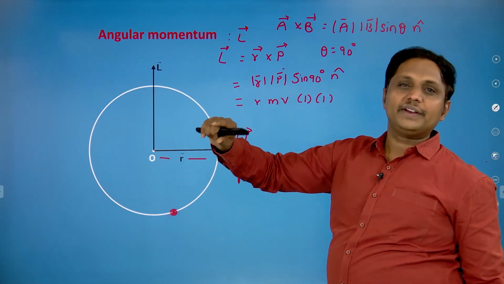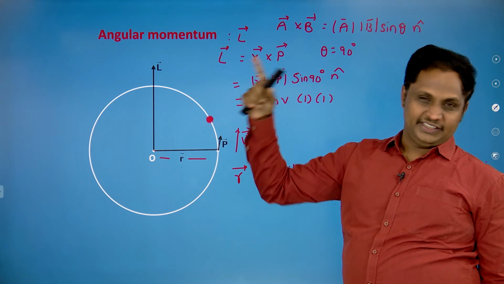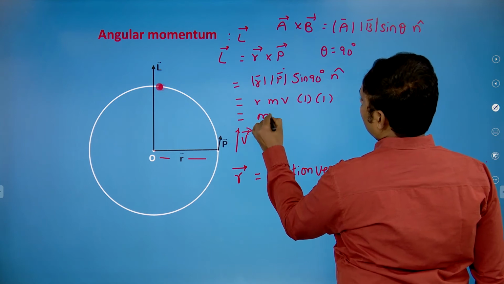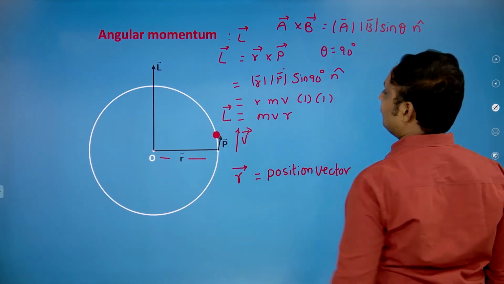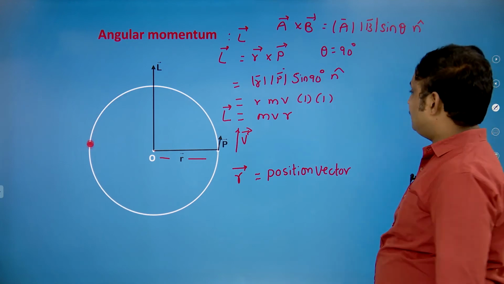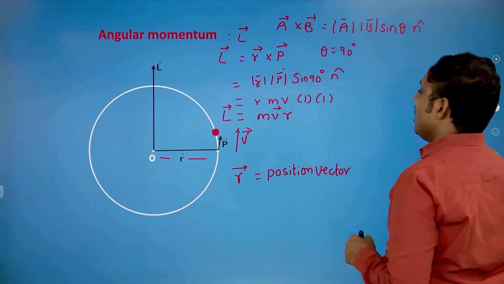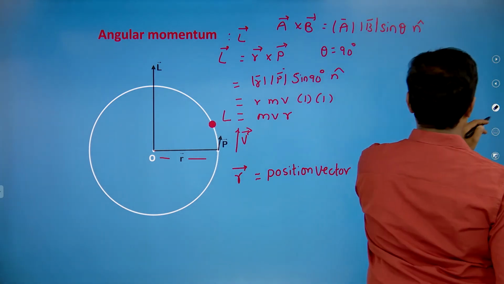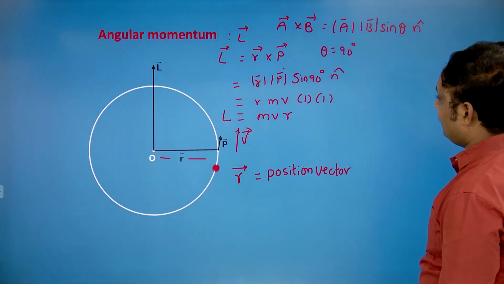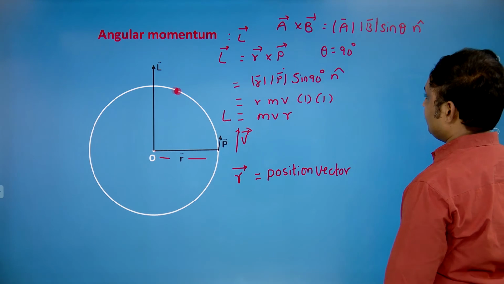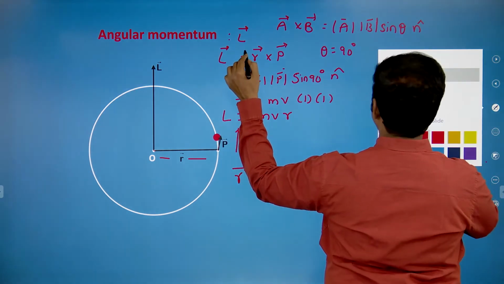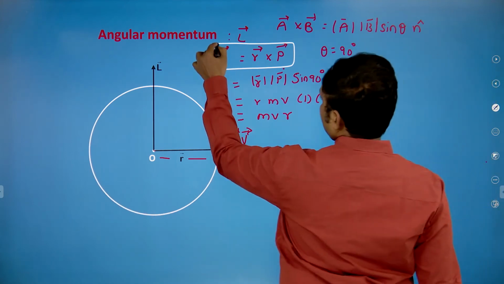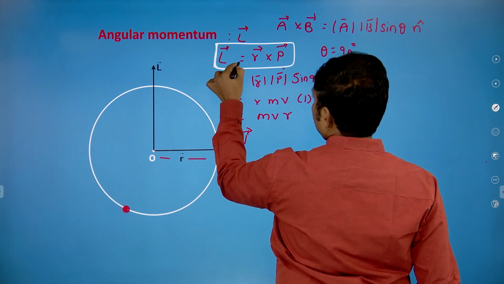N cap is the unit vector in the direction of angular momentum. Therefore, angular momentum is going to be mvr. We have to confirm v bar. So, this is the relation we have between angular momentum and linear momentum. So, yes or no? Very clear.